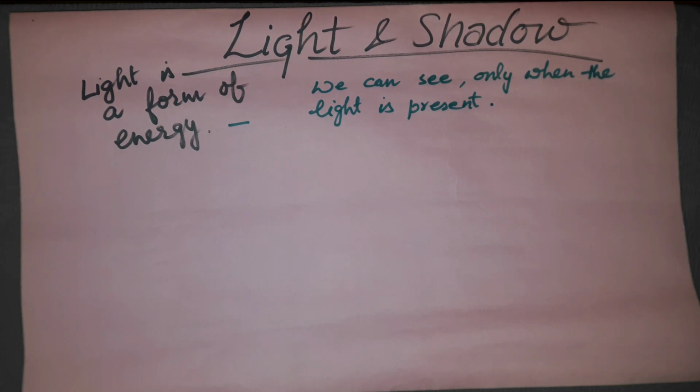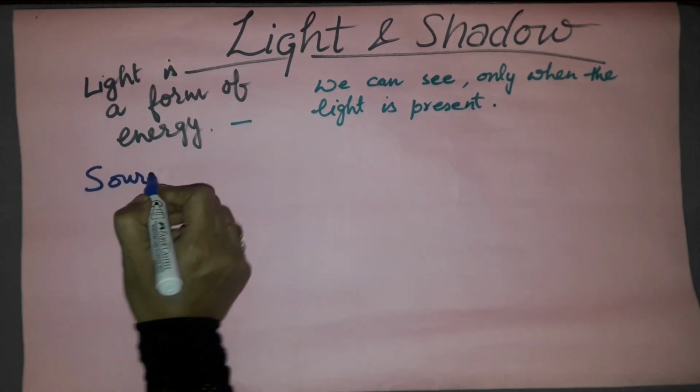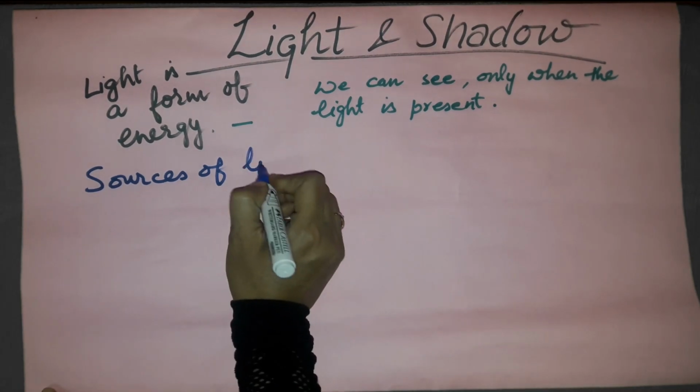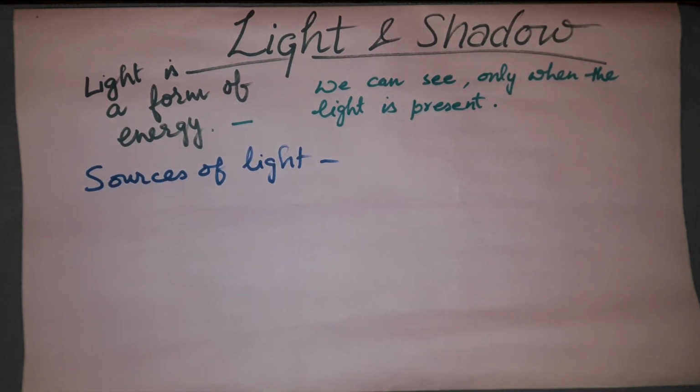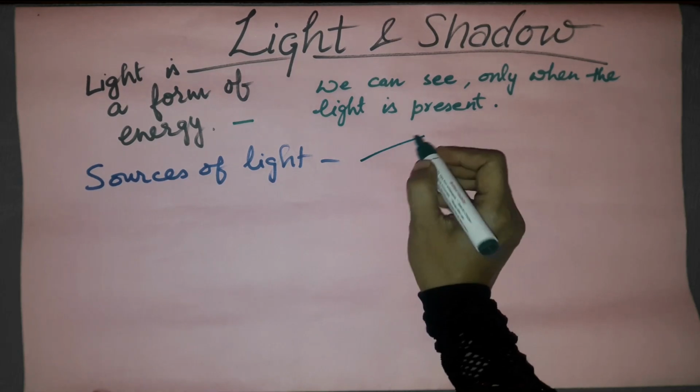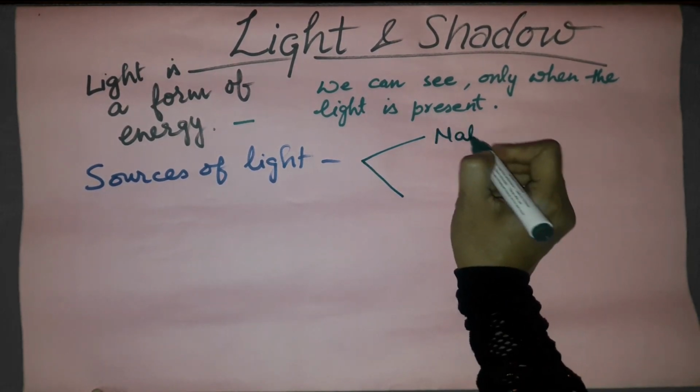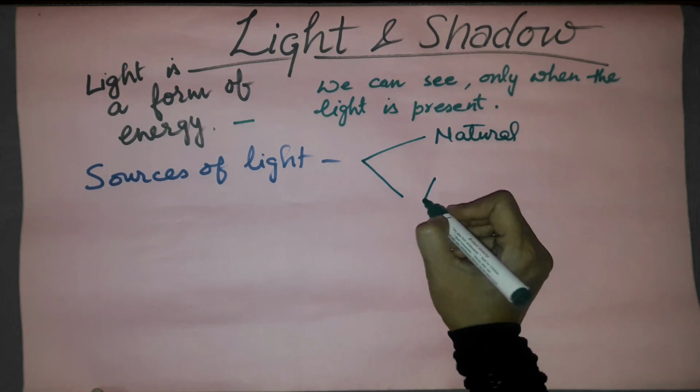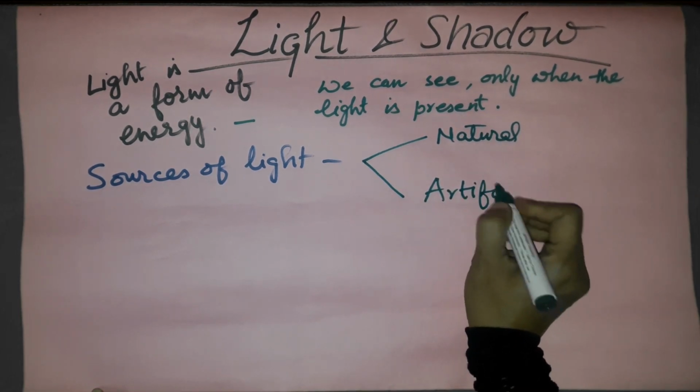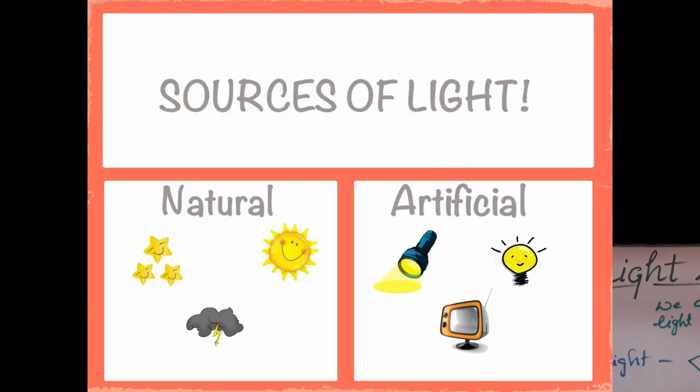Now I am going to talk about the sources of light. That means from where we get the light. So any object which produces the light or which is capable of giving light is called the source of light. Now on the basis of the source of light, there are two kinds of sources. One is the natural source of light and another is the artificial sources of light.